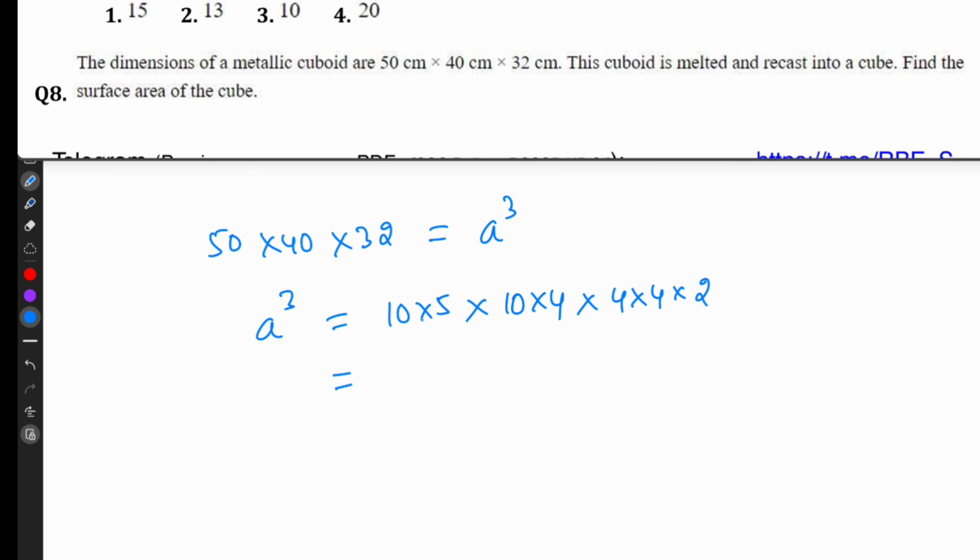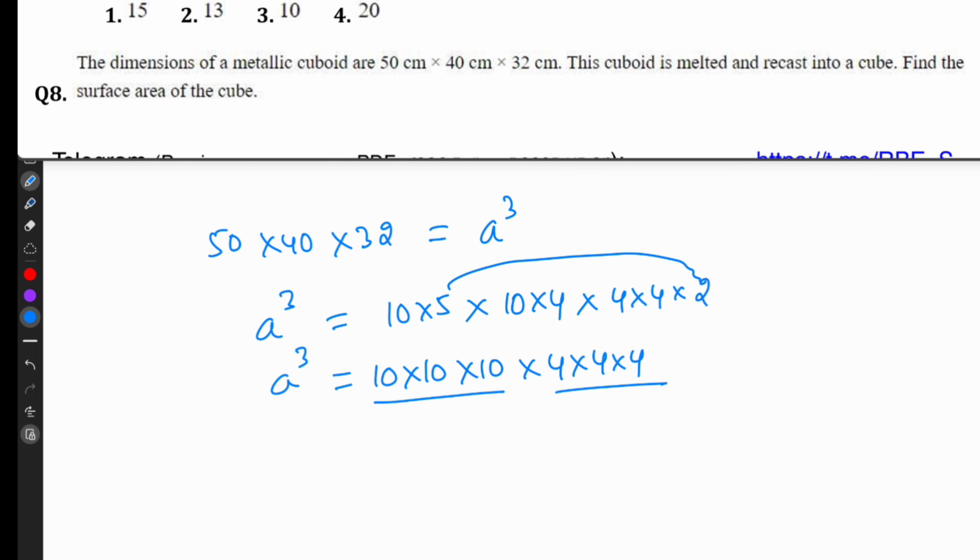So arrange these in triplets. So 5 2 it will become 10. So 10 into 10 into 10 into 4 into 4 into 4, a cube. So these three will become 1. So A equal to 10 into 4, 40 centimeter.